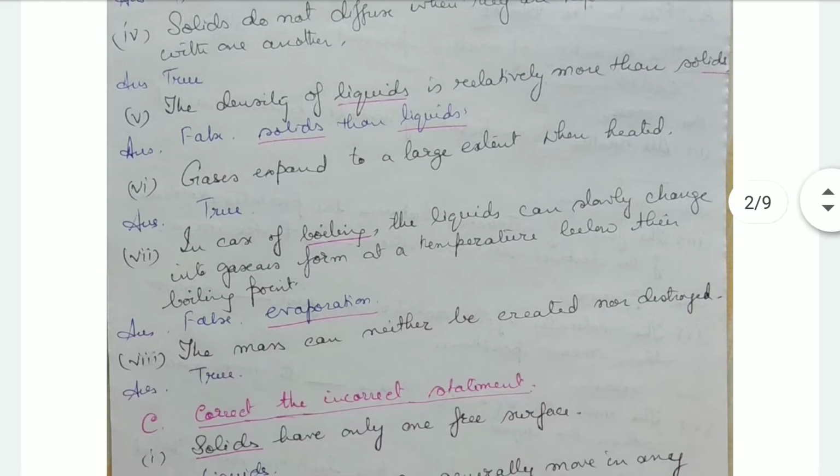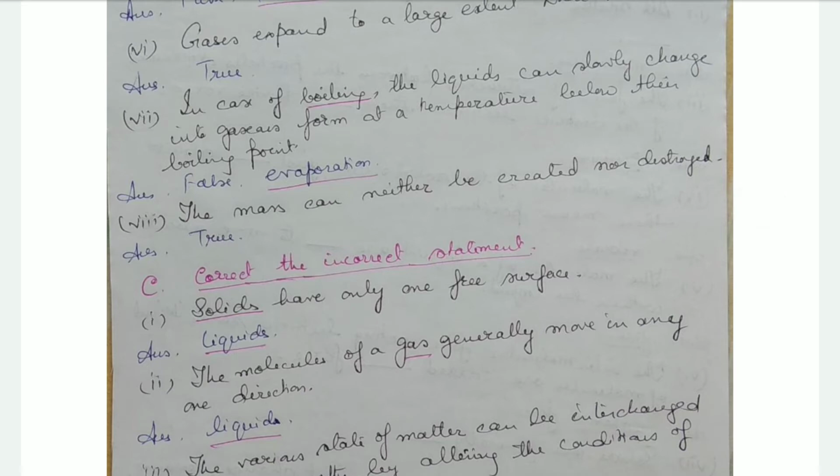Gases expand to a large extent when they are heated. That's true. In case of boiling, the liquids can slowly change into gaseous form at a temperature which is below their boiling point. That's false. It's evaporation. In case of evaporation, the liquids slowly change into gaseous state at a temperature below the boiling point. And in case of boiling, the liquid changes into vapor at that particular point, which is known as the boiling point. Okay. The mass can neither be created nor destroyed. That's true. That is the law of conservation of mass.